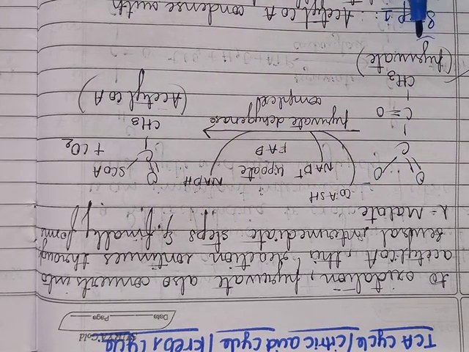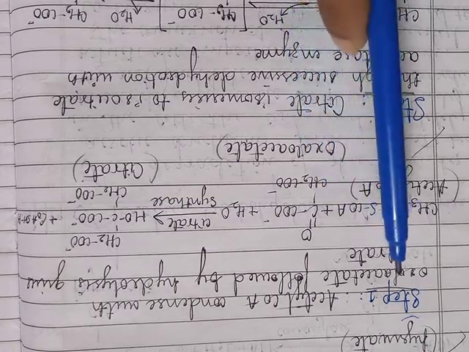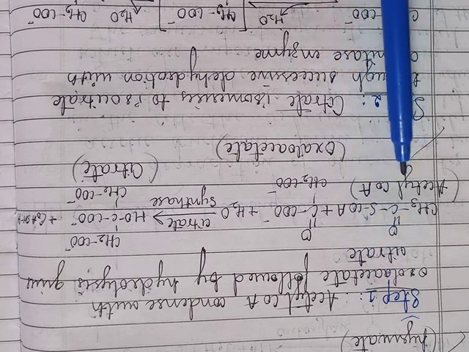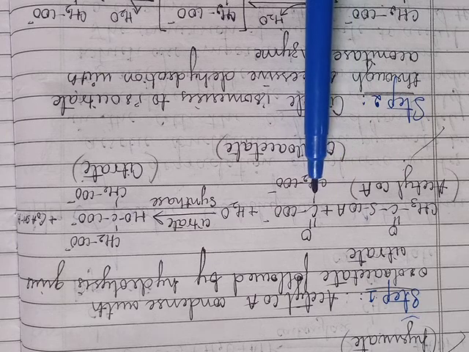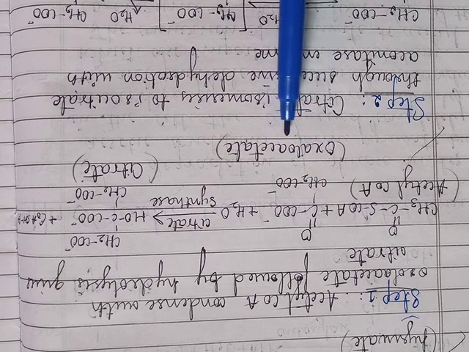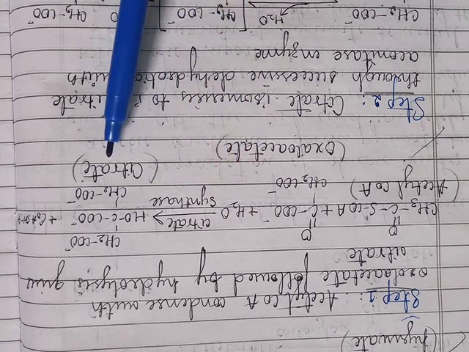So here the pyruvate undergoes oxidation to form the acetyl coenzyme A. So next let us move on to the TCA cycle. In step 1, the acetyl coenzyme A condenses with the oxaloacetate, followed by hydrolysis, which gives the citrate.